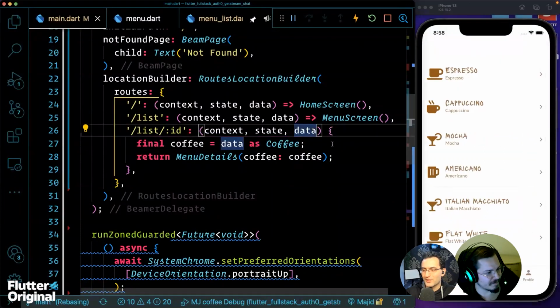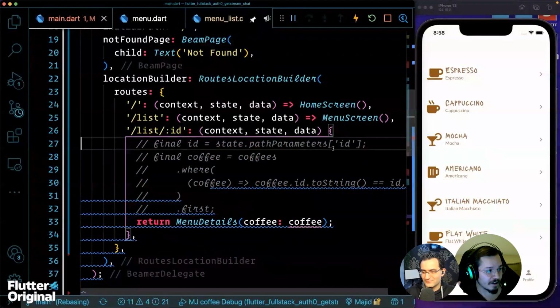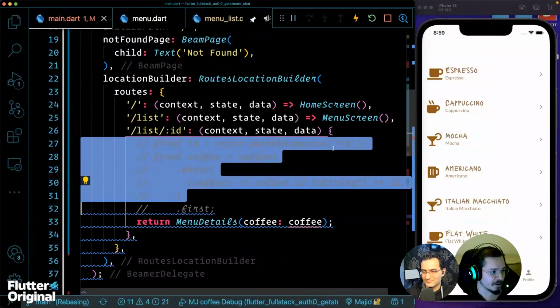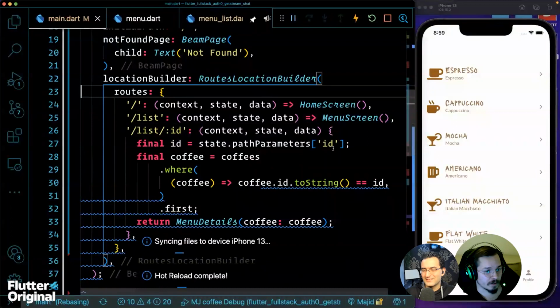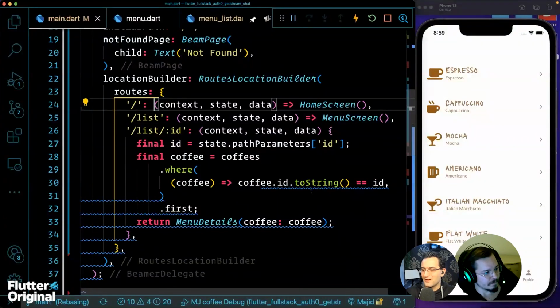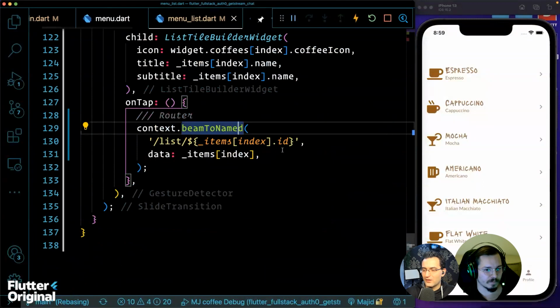Yeah, it works actually in mobile right now, but it will probably not work if you go to the browser. Well, if you navigate directly to the list ID, it won't work on any platform. But yeah, if you came from the menu page, it will work on every platform. Exactly. Yeah. So that's good. So, all right, then we have our ID here.